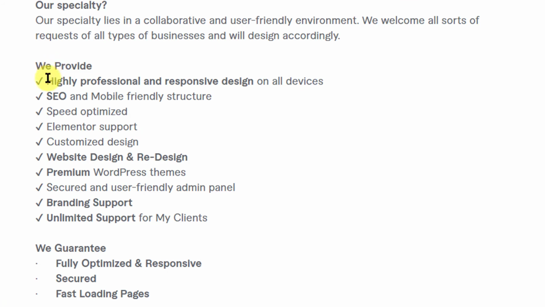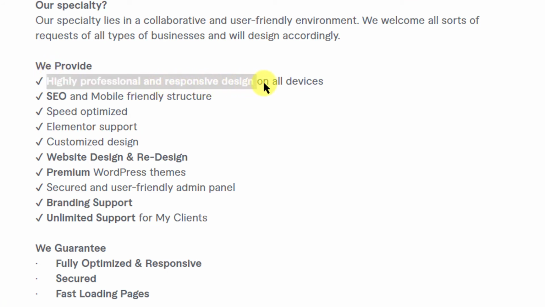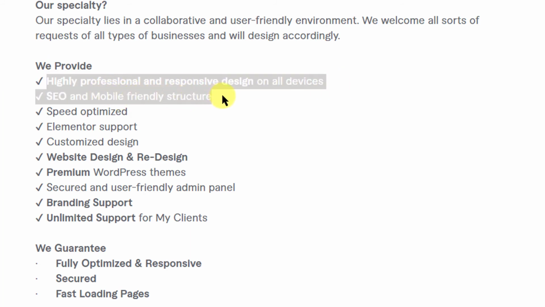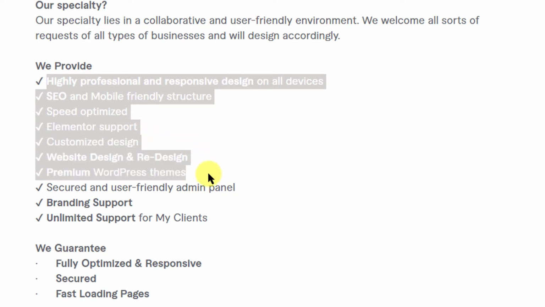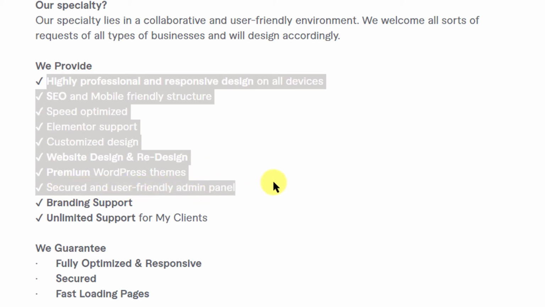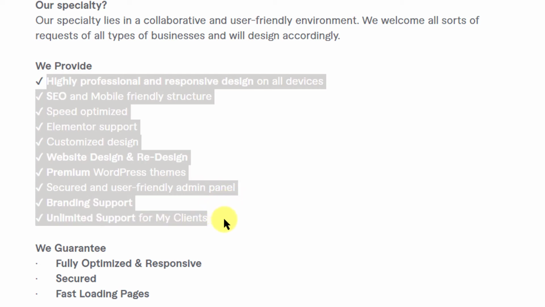We provide highly professional and responsive design on all devices, SEO and mobile friendly structure, speed optimized, Elementor support, customized design, website design and redesign, premium WordPress themes, secured and user friendly admin panel, branding support, unlimited support for my clients.